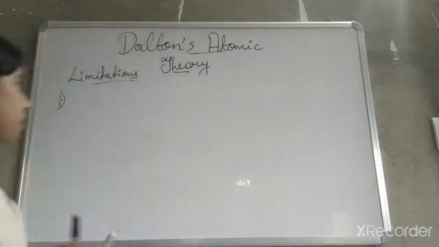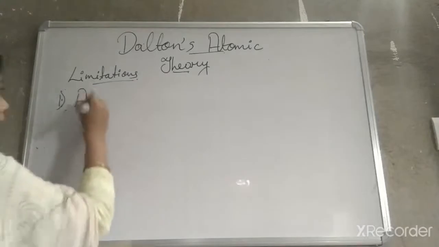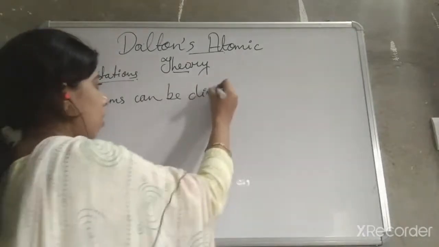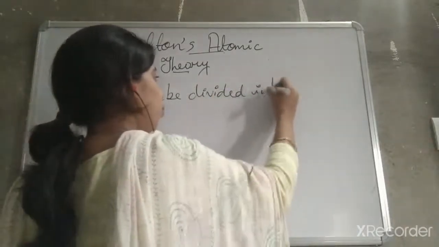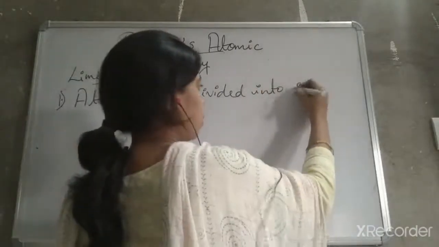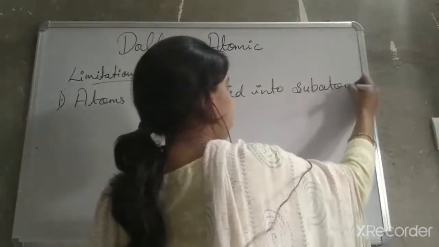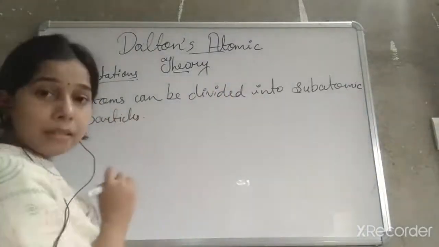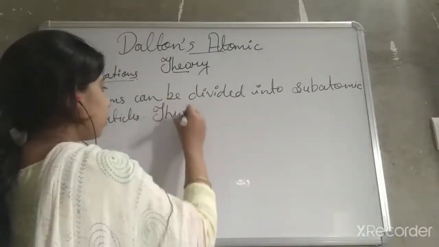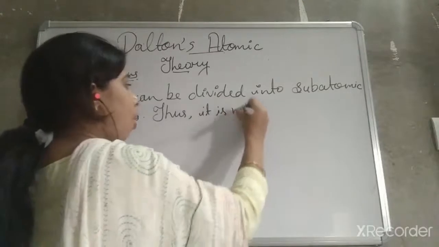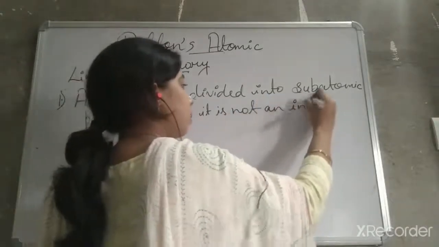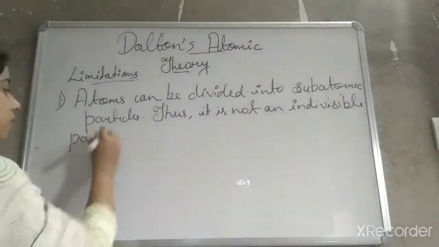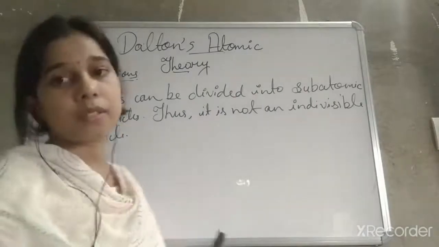So the first limitation is: atoms can be divided into subatomic particles. Thus, it is not an indivisible particle. Okay, so this is the first limitation of Dalton's atomic theory.